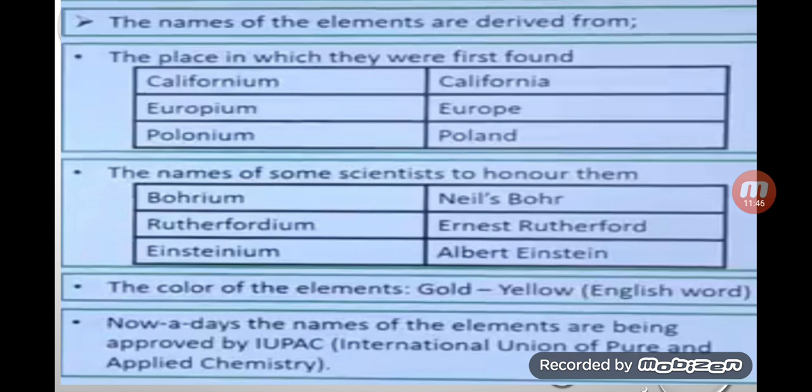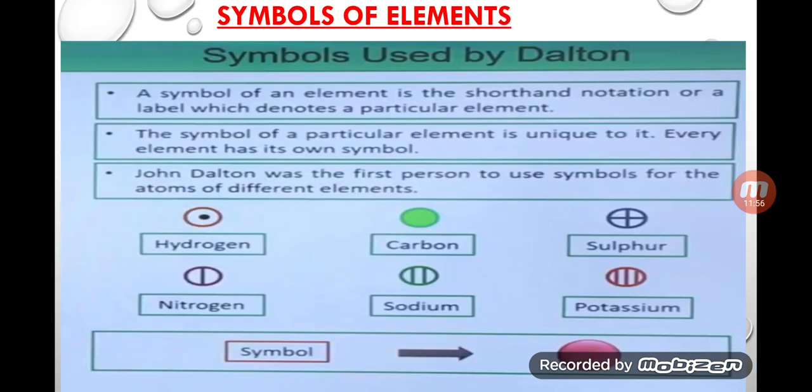Here we are saying aluminium; the same name is given in America and in Britain, the same name. So now, symbols of elements. The symbols of elements were used by Dalton, the first scientist. The symbol of an element was given by Dalton.